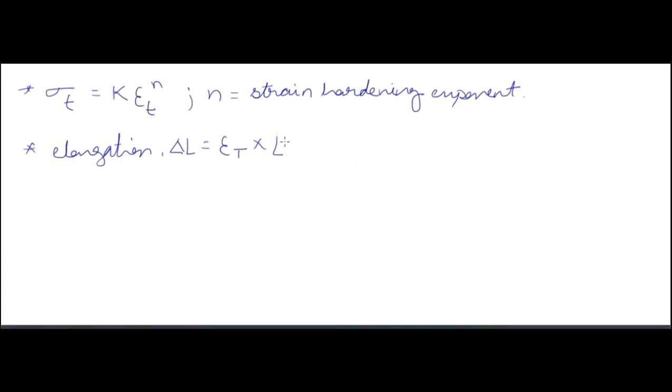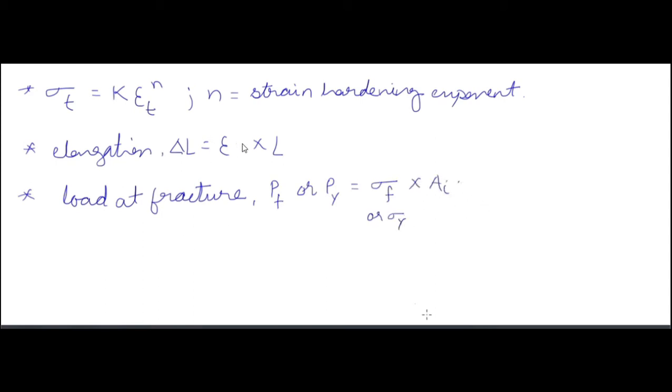Now elongation, delta L, is equal to strain into initial length. If you have engineering strain, it will be Li, or if you have true strain, it will be Lf, meaning final length and initial length as per engineering stress, engineering strain or true strain.